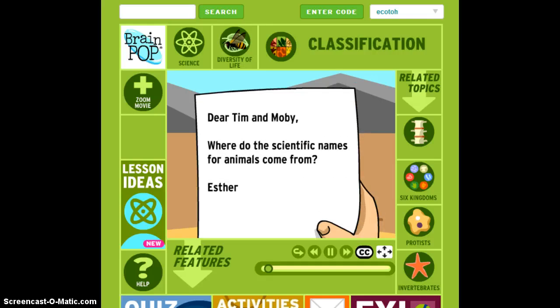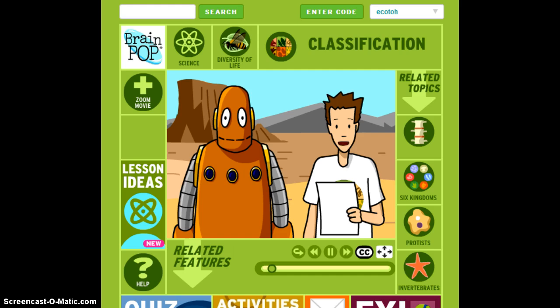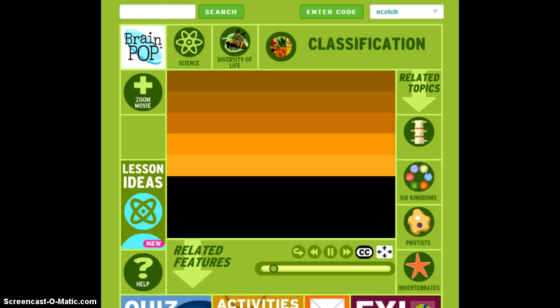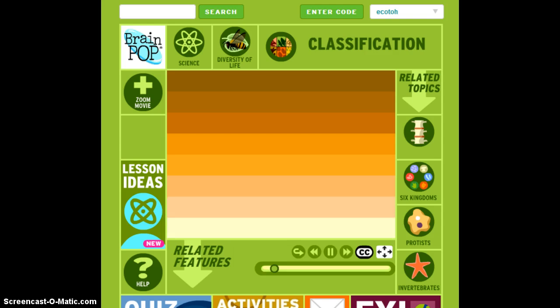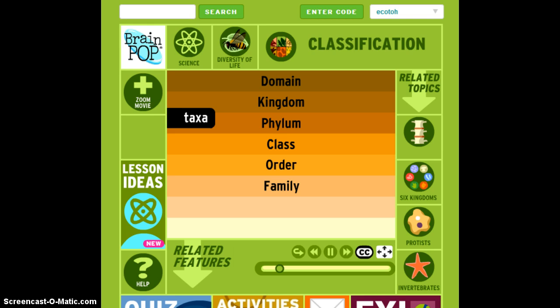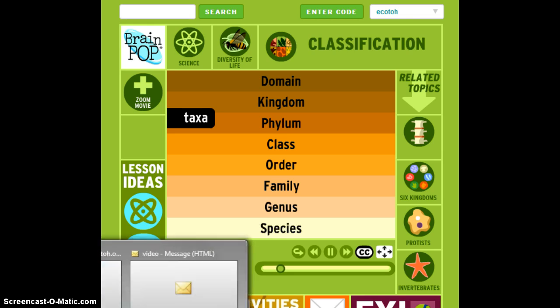Dear Tim and Moby, where do the scientific names for animals come from? From Esther. Scientists like to organize everything. It helps them understand what they're studying. Today, most biologists recognize 8 main levels of classification, also known as taxa. From least specific to most specific, they are domain, kingdom, phylum, class, order, family, genus, and species.